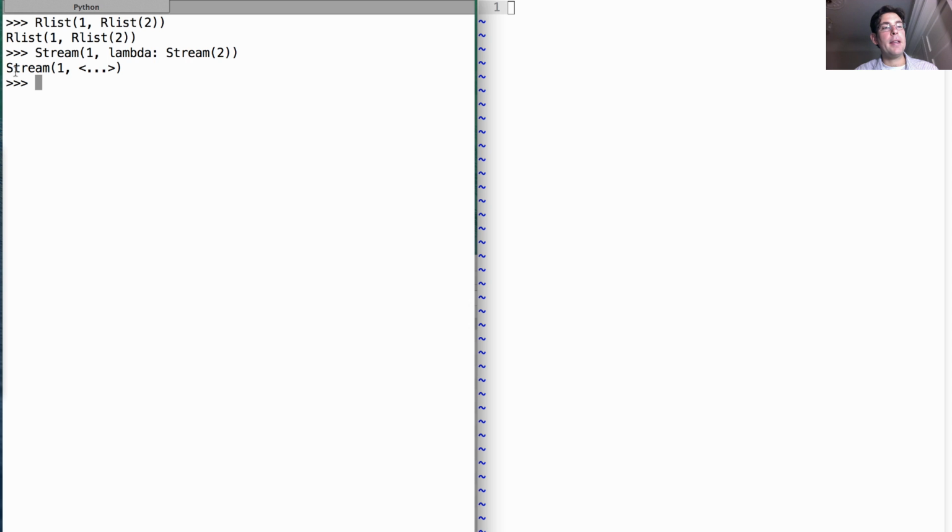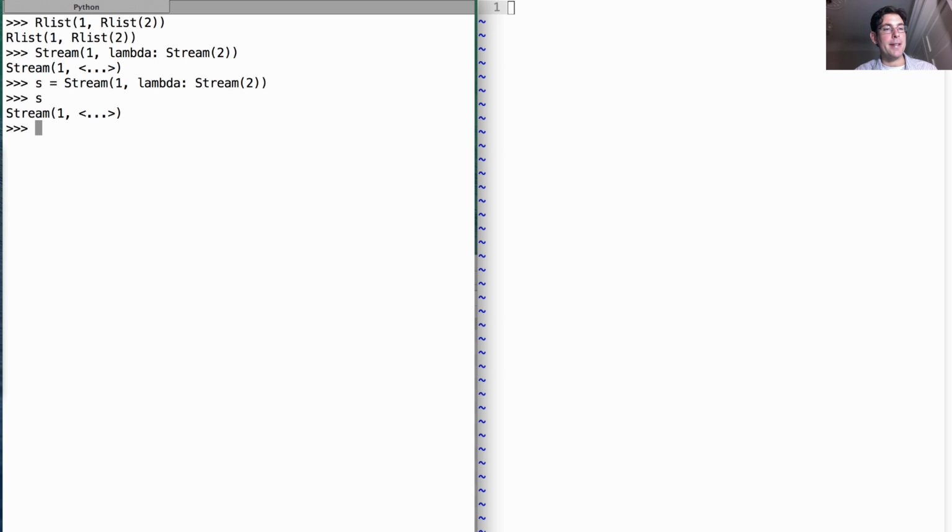Now, the repr string for a stream says that the first element is 1, but the second, which is the rest of the stream, has yet to be computed, because we created a function here, but we haven't actually called it. So there's no way for the stream to know that the second element is stream 2 yet, because no one has ever asked for it.